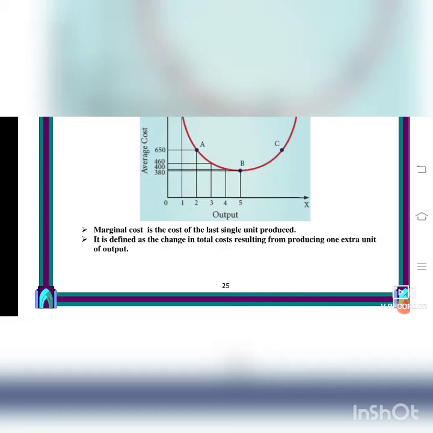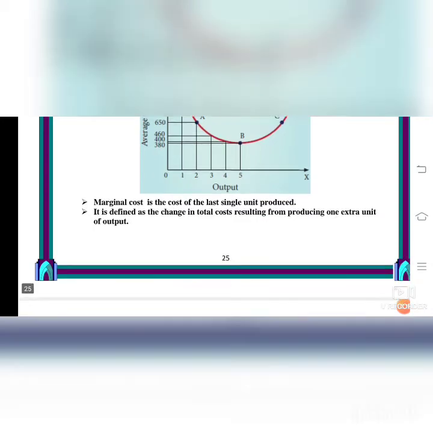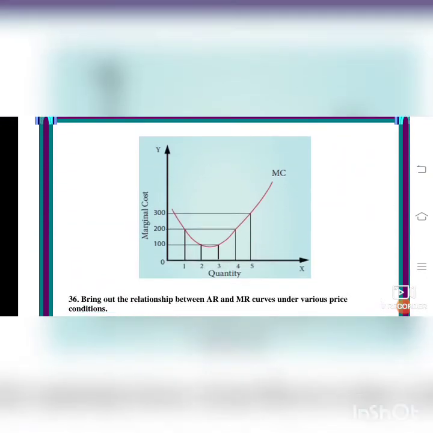ATC or AFC, AC. ATC or AC is called as the average cost. So there it is given 380, 400, 460 and 650. So it has been added and increasing. So that curve is drawn there. Next we will see about the,